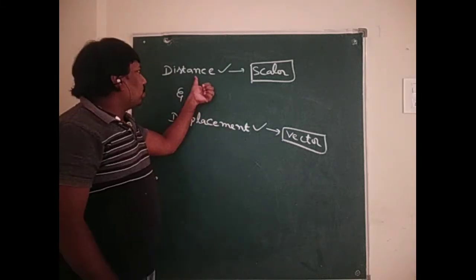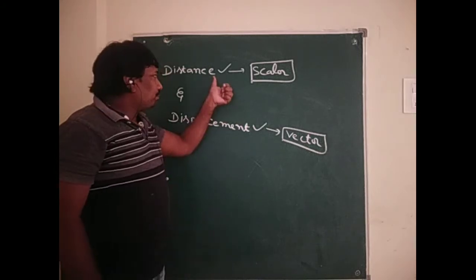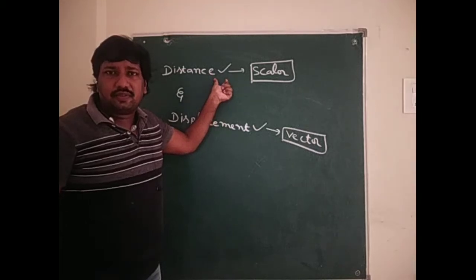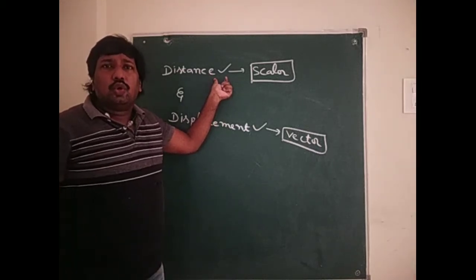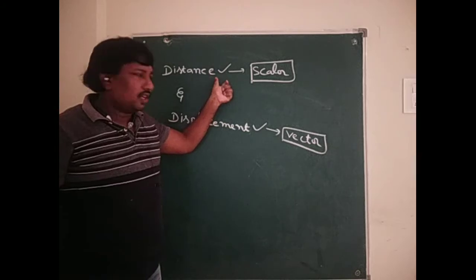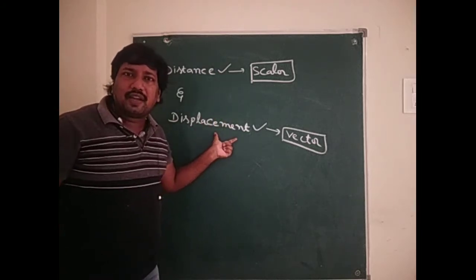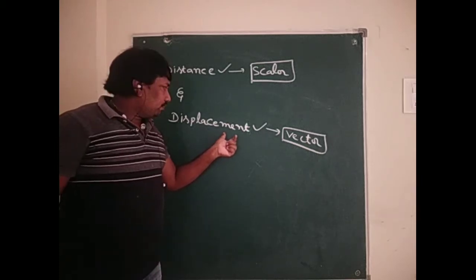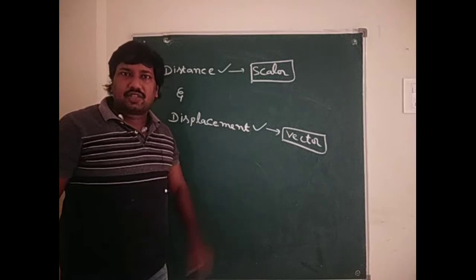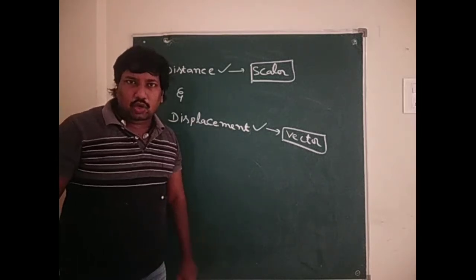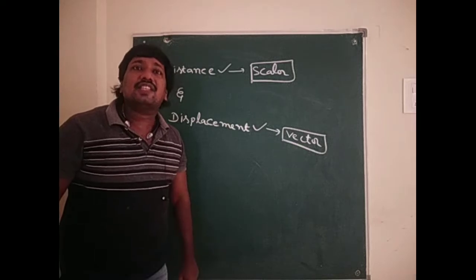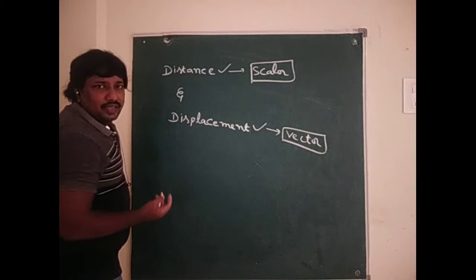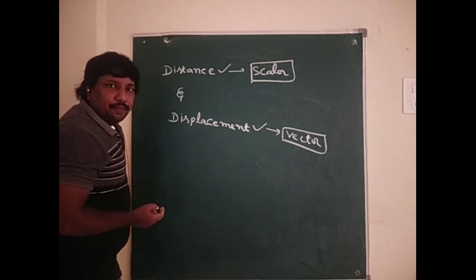Why? Because distance has no particular direction. But in the case of displacement, the body is moving in a specified direction. So displacement is a vector quantity, but distance is a scalar quantity. But displacement and distance have the same units and the same dimension formula.